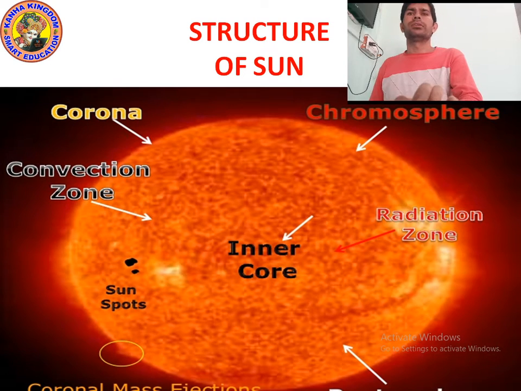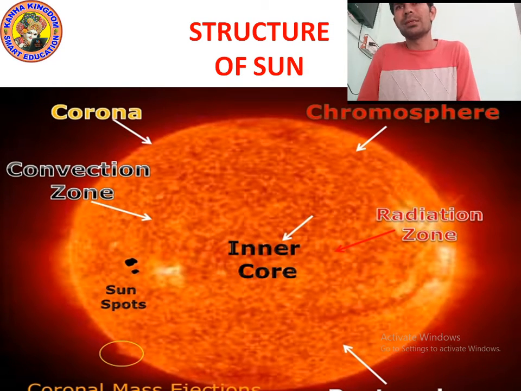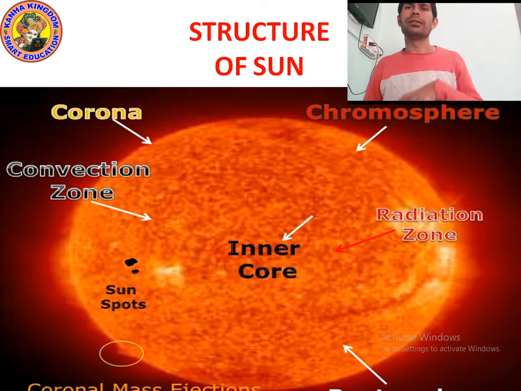You can see some parts of the sun. The center part of the sun is called the inner core. The outer part is called the chromosphere. And the part between the inner core and the chromosphere is called the convection zone.